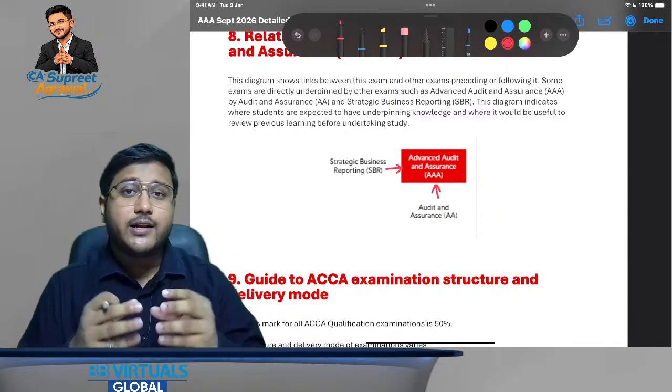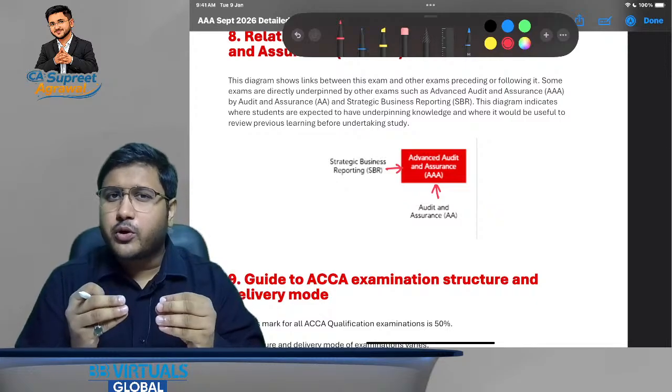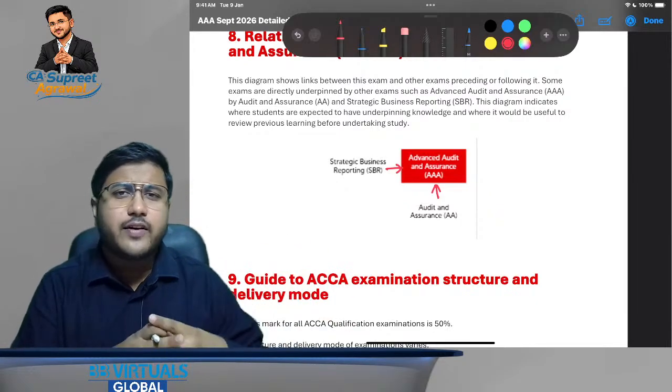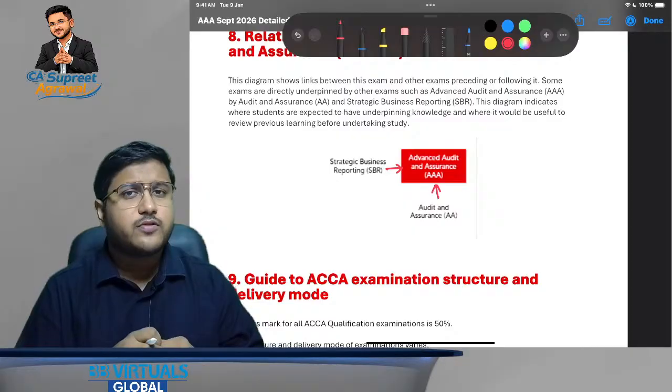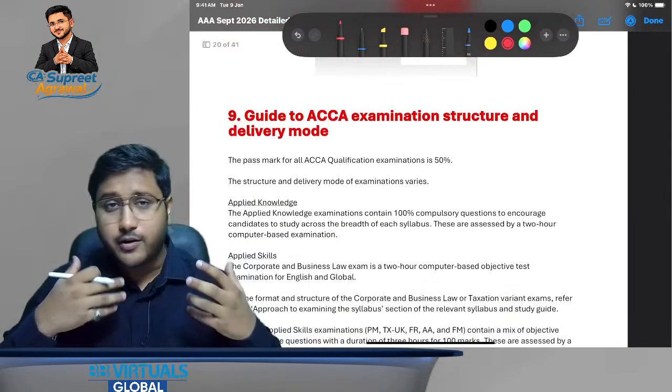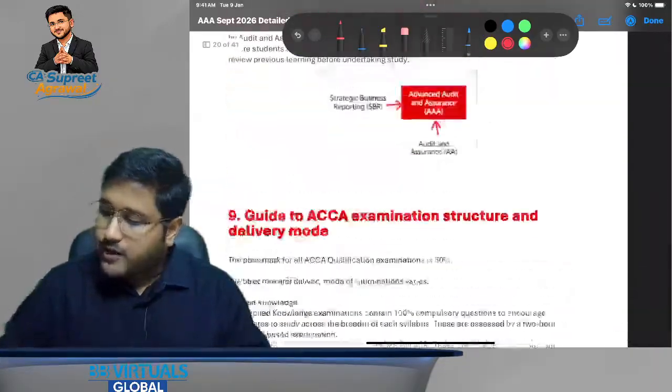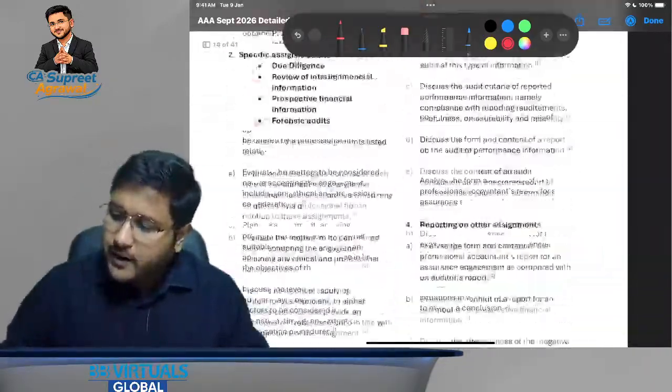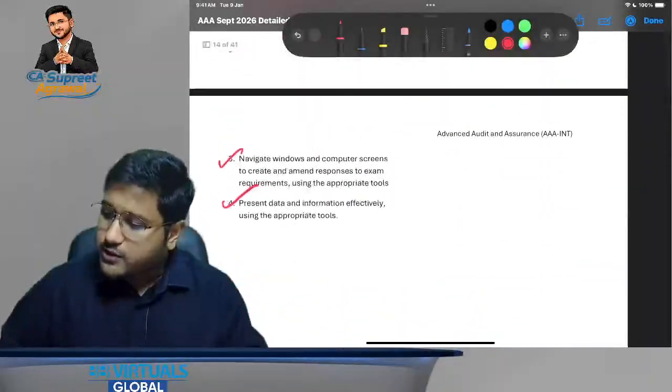Now my dear friends, a lot of you face this problem that you might have either forgotten the IFRS standards or you need a little brush up of that. So we are also going to provide you the IFRS brush up lectures as part of your curriculum. Okay, now let's jump to the earlier part where we have to discuss certain skills.